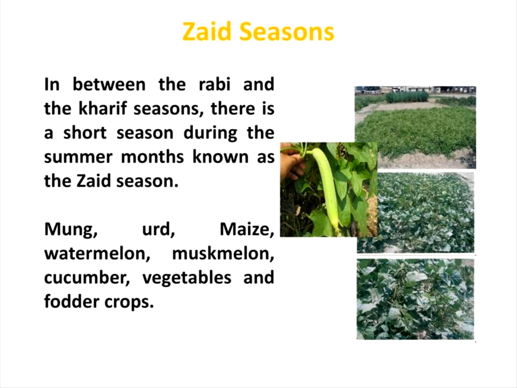These 3 cropping patterns are important when we receive the monsoon. Without the monsoon we cannot have crop production in these 3 types of season. The zaid season is seen in summer time, in the summer months only. These are the 3 cropping patterns in India, and you can also call them cropping seasons.